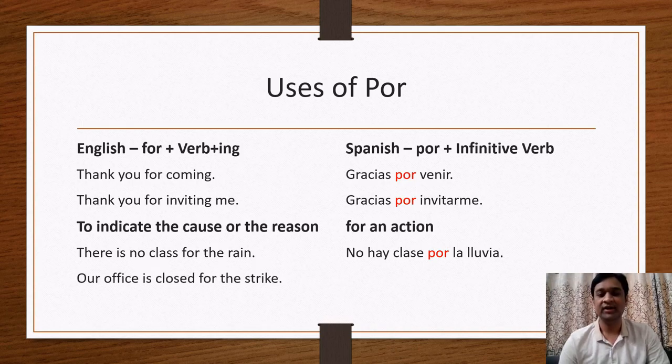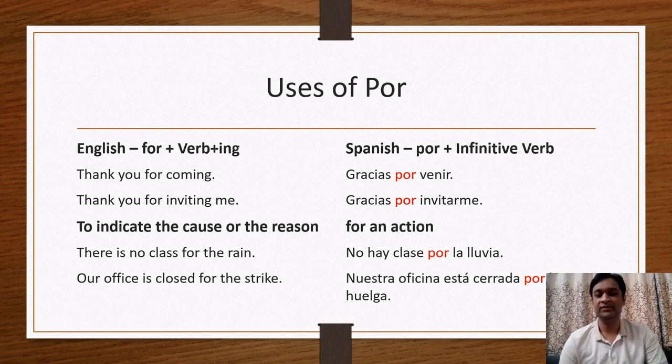Another example: our office is closed for the strike. So why is our office closed? What is the reason? Due to the strike, because of the strike. In the earlier sentence also, why is there no class? Due to rain, because of the rain. So we are describing the cause or the reason for the action. Nuestra oficina está cerrada por huelga. Huelga means strike. So here also, in these two sentences, we have to use por. Clear? There are some more uses, friends, for por.